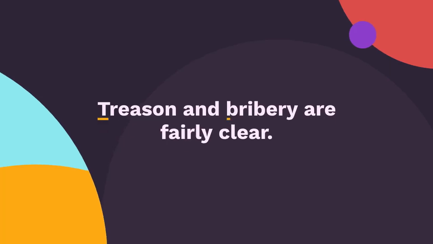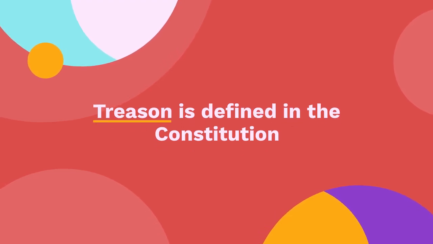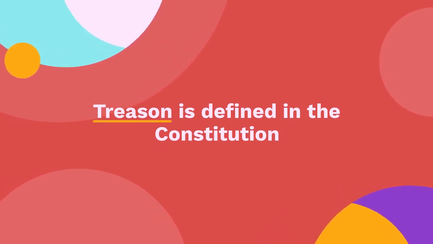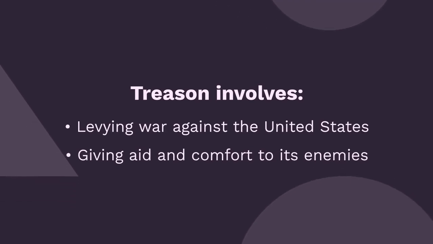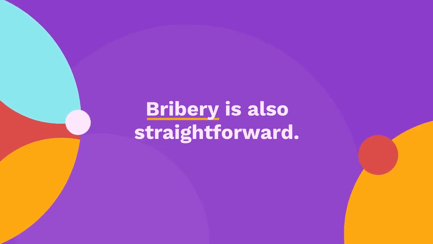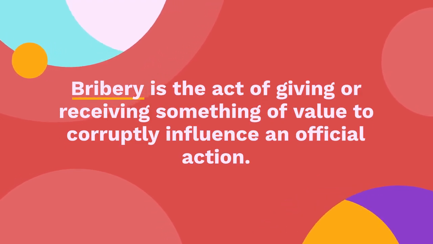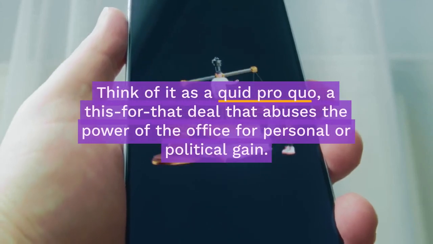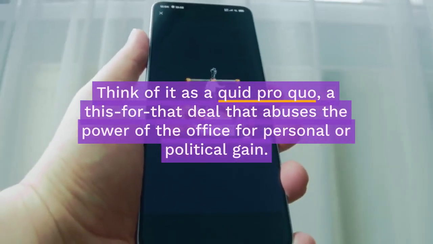The first two, treason and bribery, are fairly clear. Treason is actually defined elsewhere in the Constitution. It involves levying war against the United States or giving aid and comfort to its enemies. This is the most extreme act of betrayal against the country. Bribery is also straightforward. It's the act of giving or receiving something of value to corruptly influence an official action. Think of it as a quid pro quo, a this for that deal that abuses the power of the office for personal or political gain.